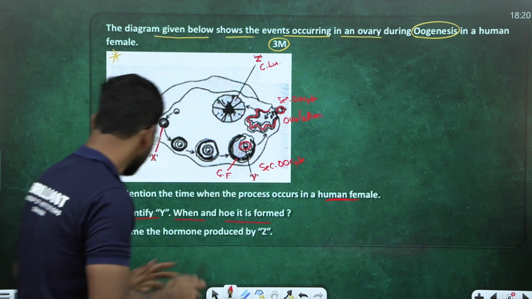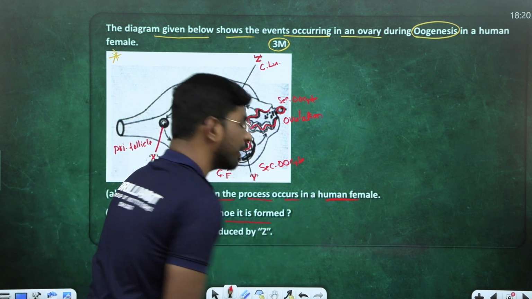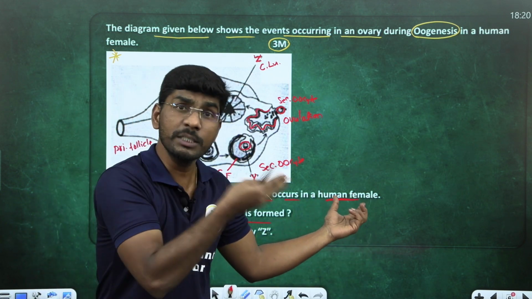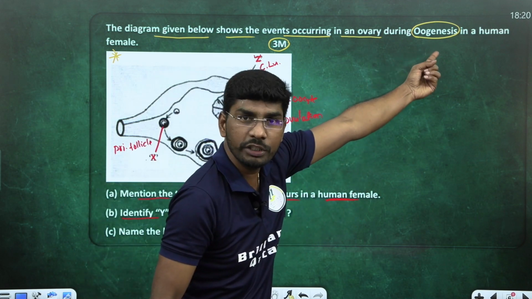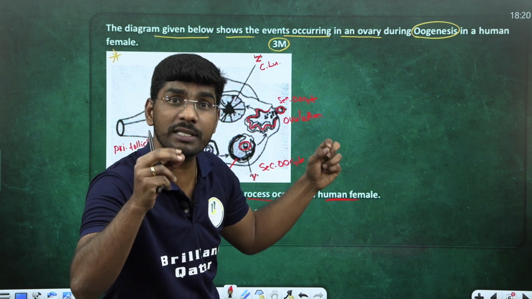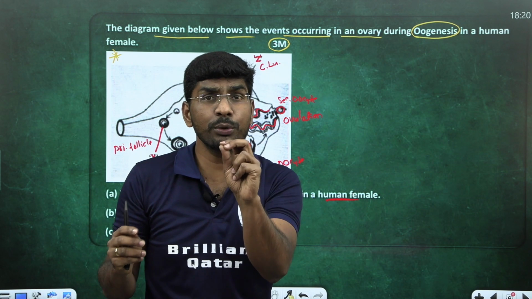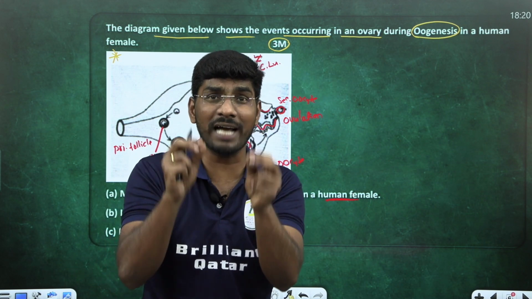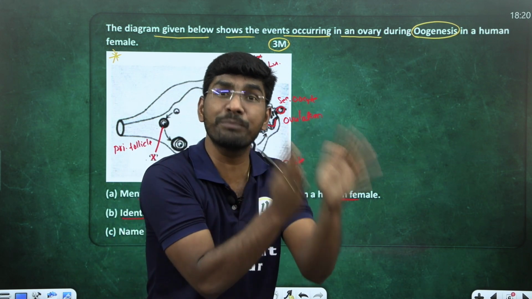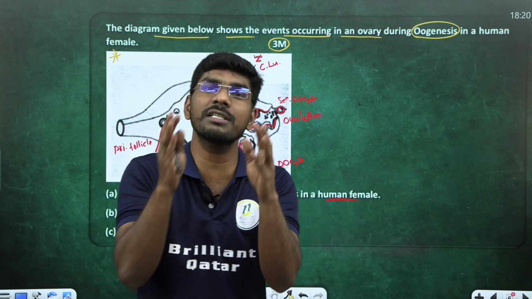Look at the question, what they're asking. Mention the time when the process occurs in the human female. This process is what? Oogenesis. They're giving oogenesis here, right? So oogenesis actually begins in the early embryonal stage, right, students? Just now I told you the spermatogenesis process starts at the time of puberty in males, but oogenesis is not like that. Oogenesis process at the time of what?